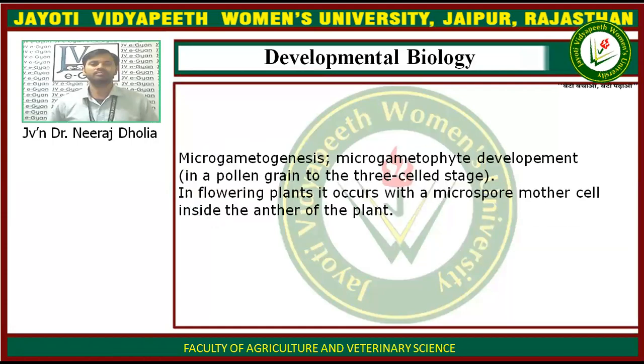Microgametogenesis means the development of the microgametophyte. So what is the microgametophyte? It is the development of the pollen grain up to the three-cell stage. So this is called the microgametophyte.